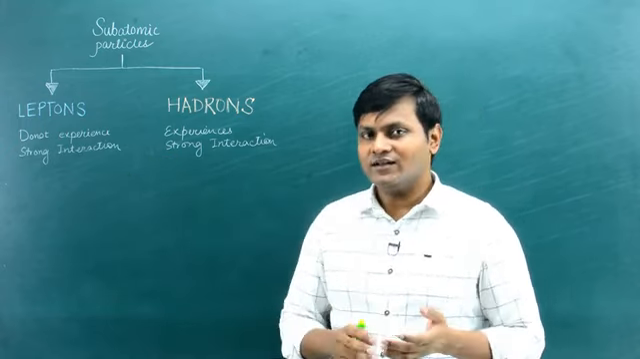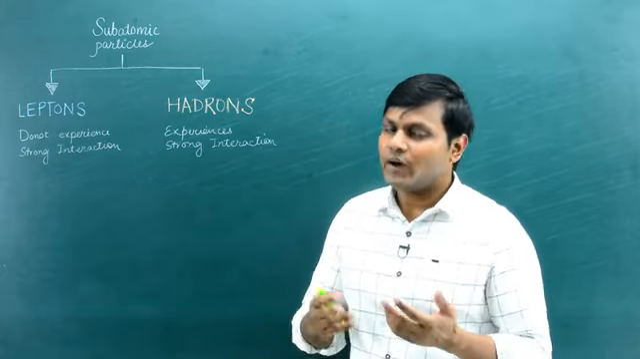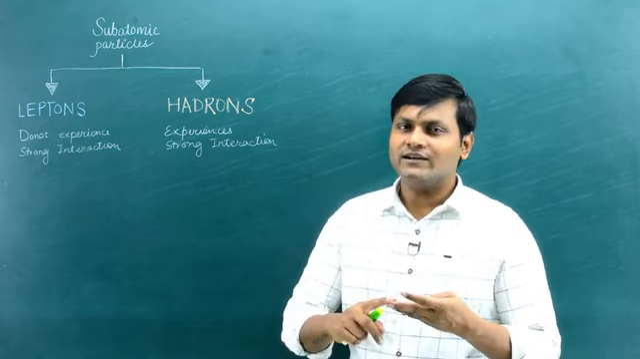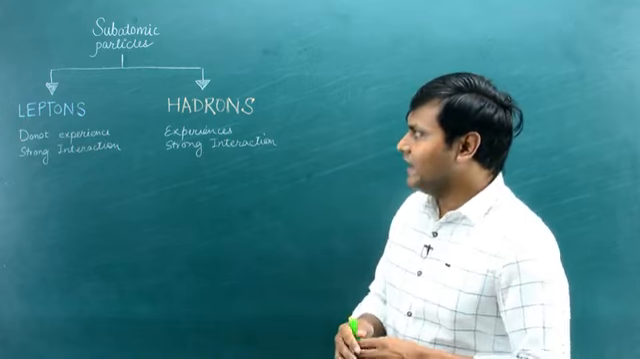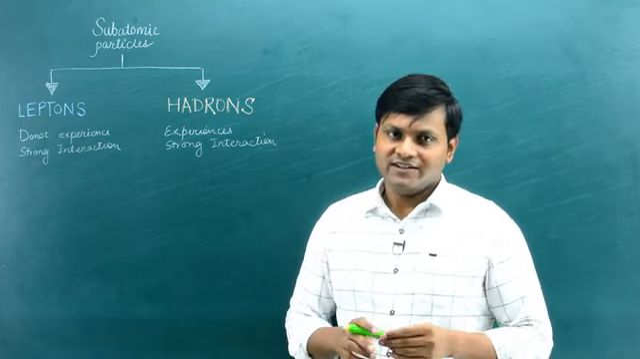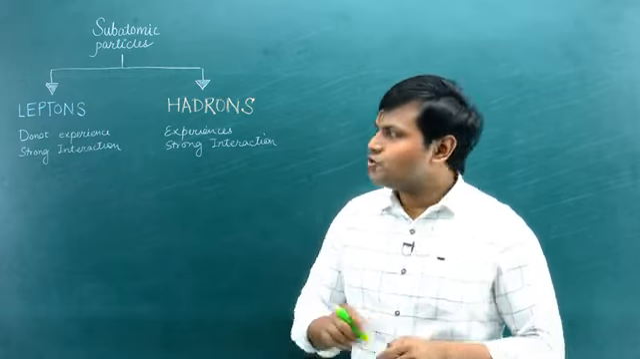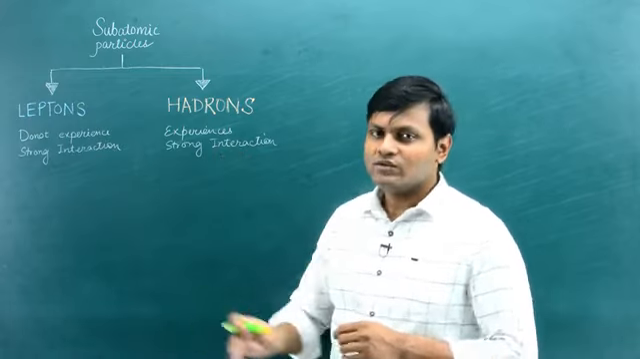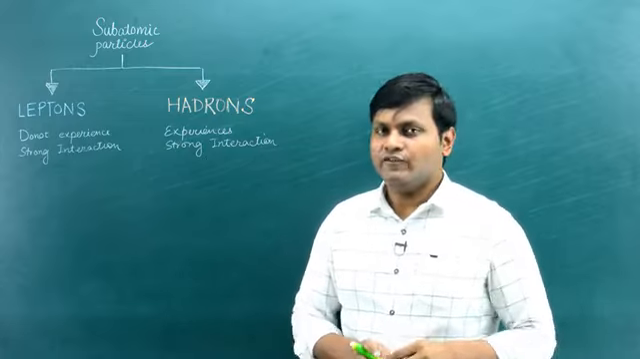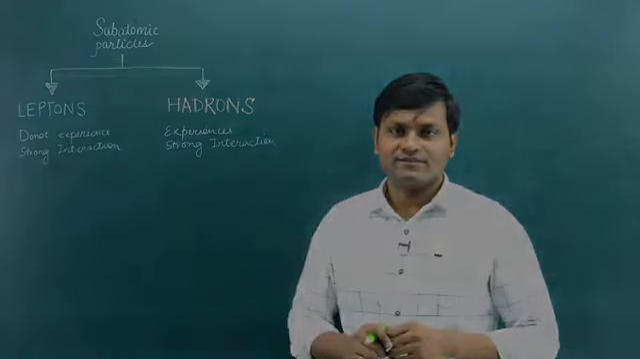Leptons are those particles that are not affected by the strong interaction, for example electron, muon, tau particle and neutrinos. On the other hand, you have hadrons, which experience the strong interaction. They do participate in any kind of strong interaction. I've talked extensively about leptons in my previous video. If you're interested in lepton particles, you should take a look at that video. In this video, I'm going to talk about the hadron particles.